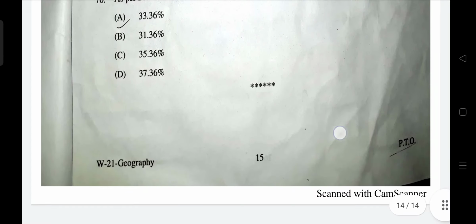As per 2011 census, the percent of urban population to total population of India is B. It is actually 31.16%. Yes, it is given wrongly, but 31 is correct. B is right. Okay, so that's it. That's all the questions.